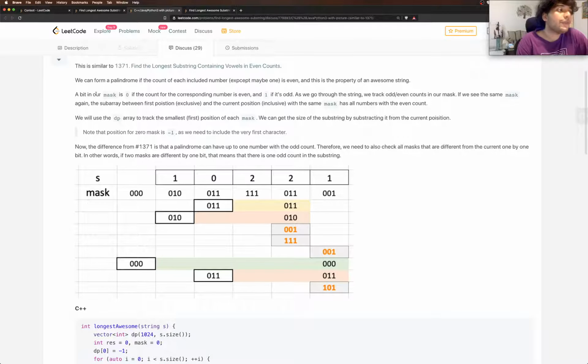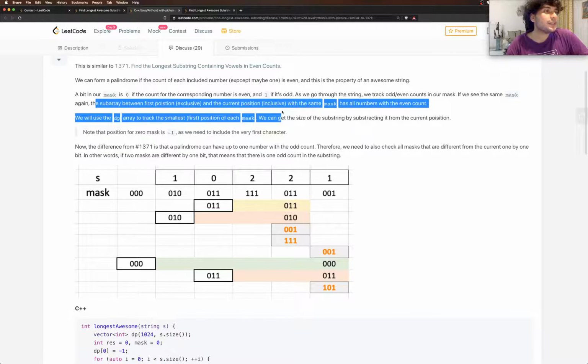Alright, so if we see the same mask again, the subarray between the first position, exclusive, and the current position, inclusive. So from I plus 1 till j, because I and j are the bounds and I is exclusive and j is inclusive, so from I plus 1 to j essentially.